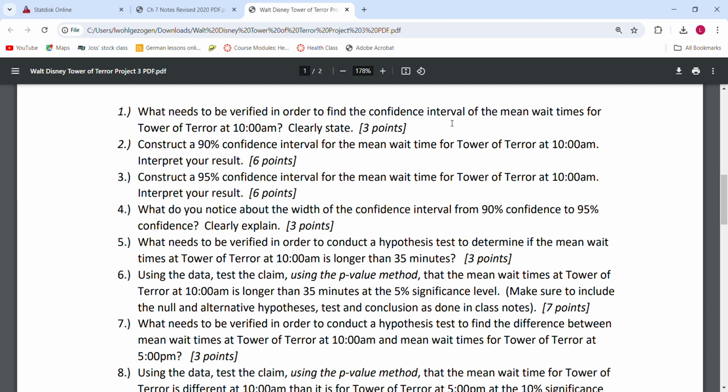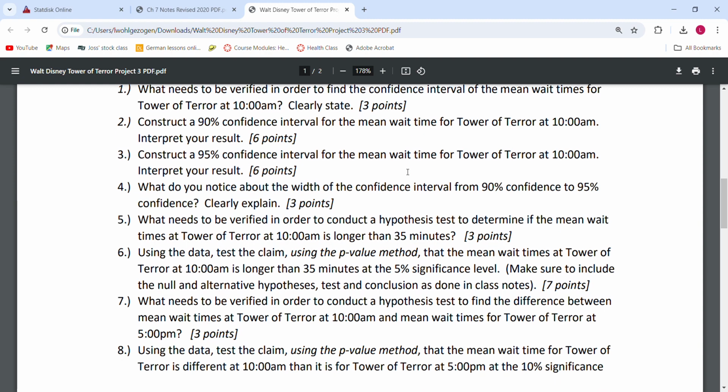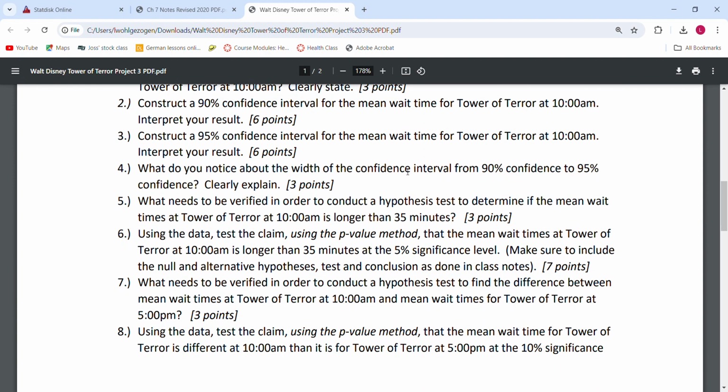Number 2 and number 3 are very similar. They both ask you to construct a confidence interval. Number 2 is a 90% one, and number 3 is a 95% one. It asks for the mean wait time for the Tower of Terror at 10 a.m., and to interpret your results.